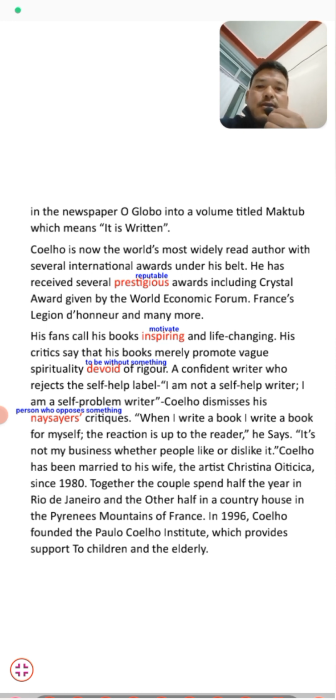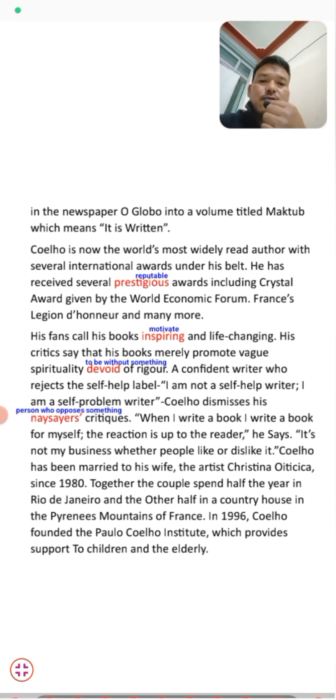He is a confident writer who rejects the self-help label. "I am not a self-help writer, I am a self-problem writer." Coelho dismisses his naysayers and critics. Students, he rejected and dismissed all the criticism, because he says he is not a self-help writer. He rejects the self-help label, and he doesn't care what others think. I am a self-problem writer.